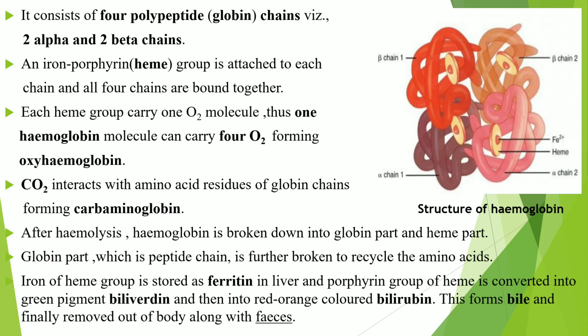Then iron of the heme group is stored as ferritin in the liver. The porphyrin group of heme is converted into a green pigment, which we call biliverdin, and then into a red orange colored pigment we call bilirubin. So this biliverdin and bilirubin can form bile and finally are removed out of the body along with feces.